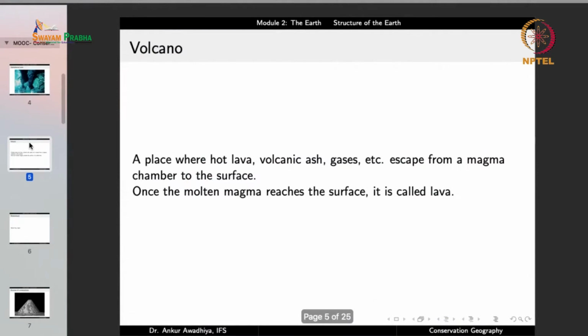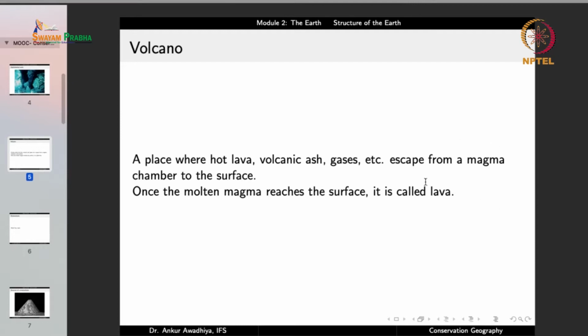Now when we talk about volcano, let us define a volcano. A volcano is a place where hot lava, volcanic ash, gases, etc. escape from a magma chamber to the surface. So the important thing here is that there is a magma chamber below the surface of the earth in which there is magma. This magma comes to the surface at a place that is known as a volcano.